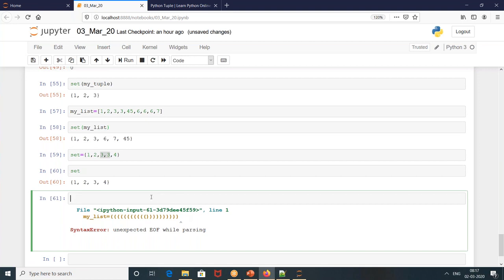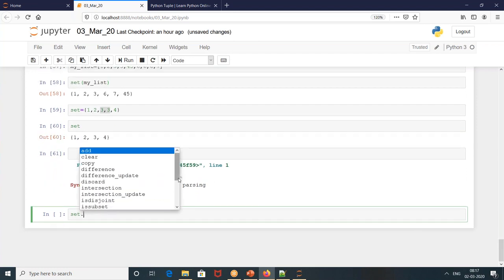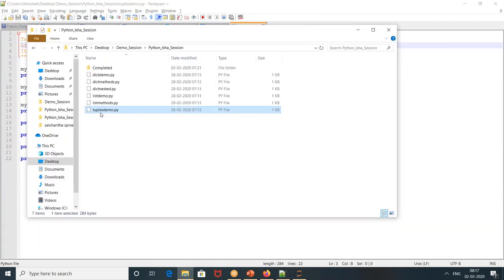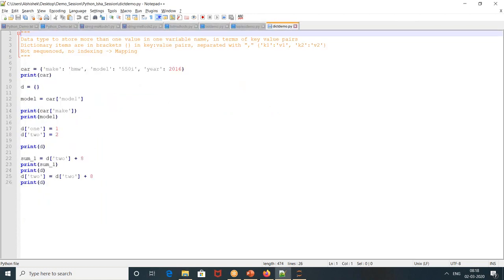So you understood what is a list, what is a tuple, and what is a set. Is there anything that we can perform on a set? Dot. The good part about Anaconda, press tab, it will tell you. Okay, wonderful. Then let's get into one more important thing, which is called dictionaries. Did you guys hear about dictionaries anytime? No. Wonderful. Dictionaries are nothing but key value pairs. Okay, let's see.